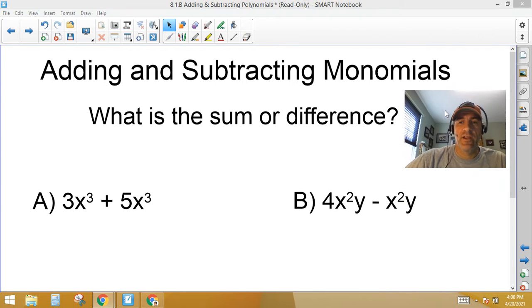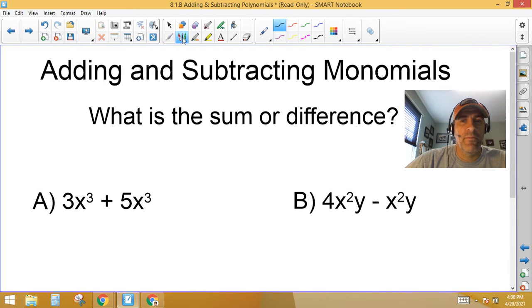So let's take a look. See here. I'll do these two to get kind of back and forth. So let's focus on A. I have 3x cubed and 5x cubed. The coefficient out in front tells me how many of the variables I have. So I have 3 x cubes, and then I want to add 5 more x cubes.